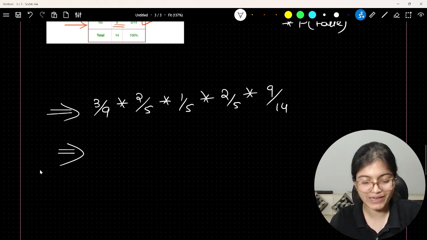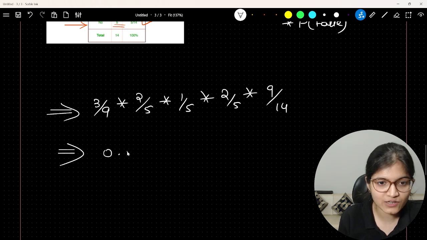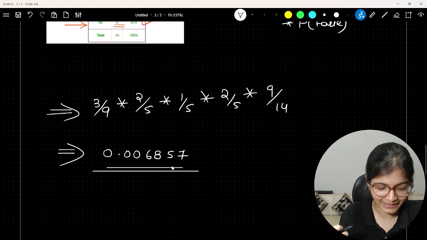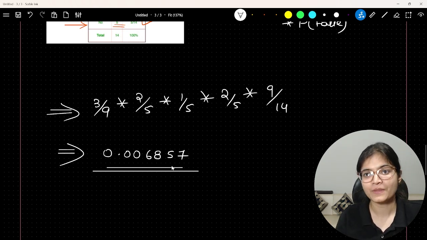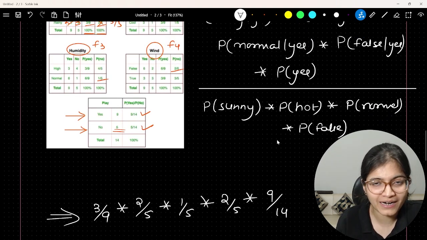You know how we can evaluate the probability, so I'm not focusing on that aspect. I'm getting this number as 0.0057. Again, you can recheck the calculation: 3 by 9 into 2 by 5 into 1 by 5 into 2 by 5 into 9 by 14. Now you must ask me, Priya, why have you removed the denominator part completely?